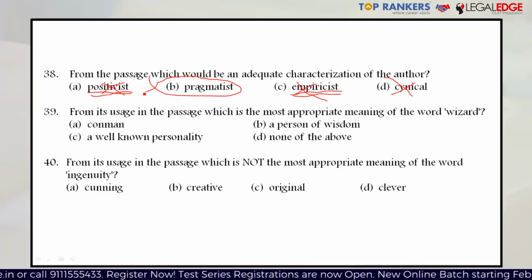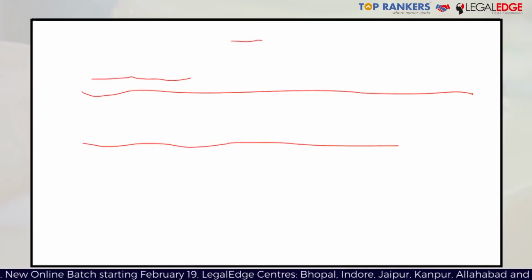you to do this, nor is he saying that you should do something because this is what everybody is doing. So he's not talking about such irrational ideas. He's being more practical in his approach. And in the last paragraph, he directly emphasizes pragmatism as well. So based on this argument, option B seems to be the right answer. Question 39. From its usage in the passage, which is the most appropriate meaning of the word wizard? The word wizard features in the first paragraph of the RC.